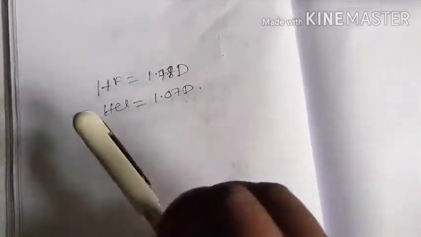And also the degree of polarity in a molecule. Dipole moment measurement also gives us an idea about the degree of polarity, especially in a diatomic molecule. The greater the dipole moment, the greater the polarity in the molecule. For example, hydrogen fluoride, HF, has a dipole moment of 1.78 debye, whereas HCl has 1.07 debye. So what will happen here? You see that the HF molecule has greater polarity than the HCl molecule.